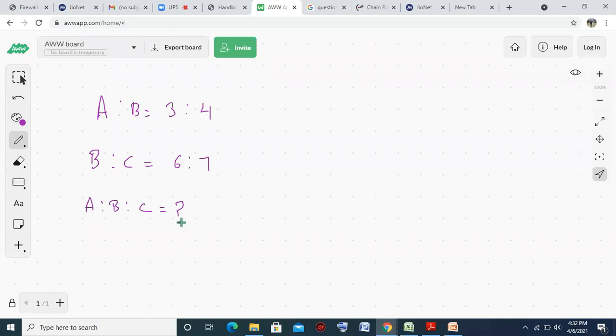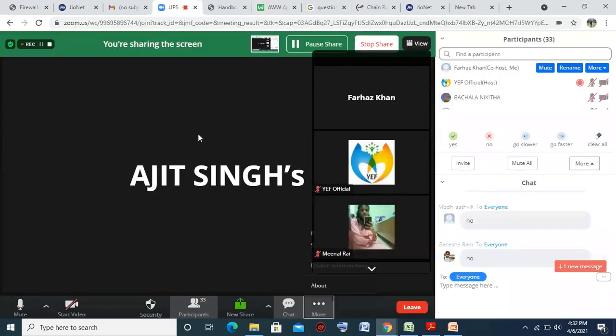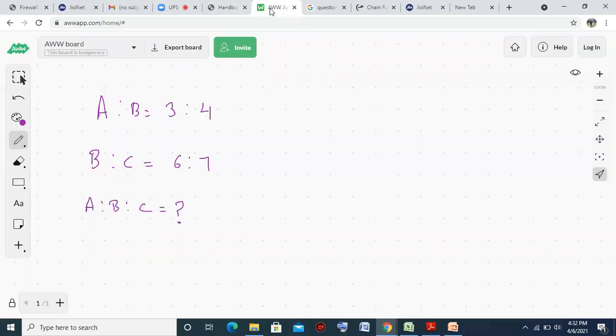Anyone from the class? How to find the combined ratio? Sir, we will take the LCM. LCM of what? 3, 4, 6, 7? No. See, B is in continuation. One of the variables is in continuation. That's why we are merging it. So here the value of B is 4, but here the value of B is 6. So we have to make this value of B equal. So we will take the LCM of 4 and 6.